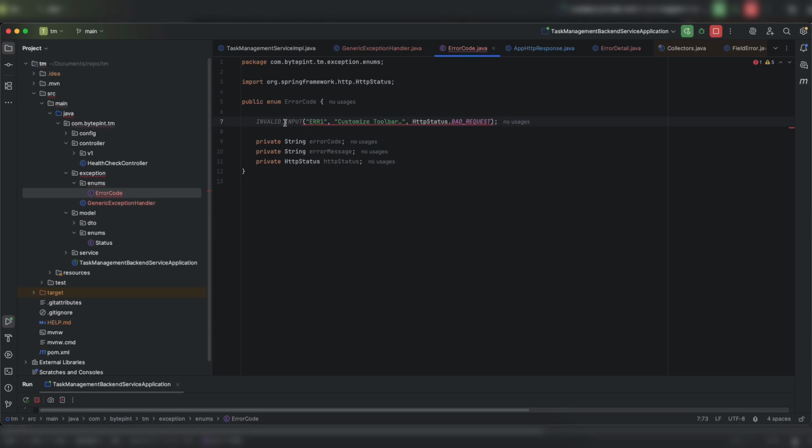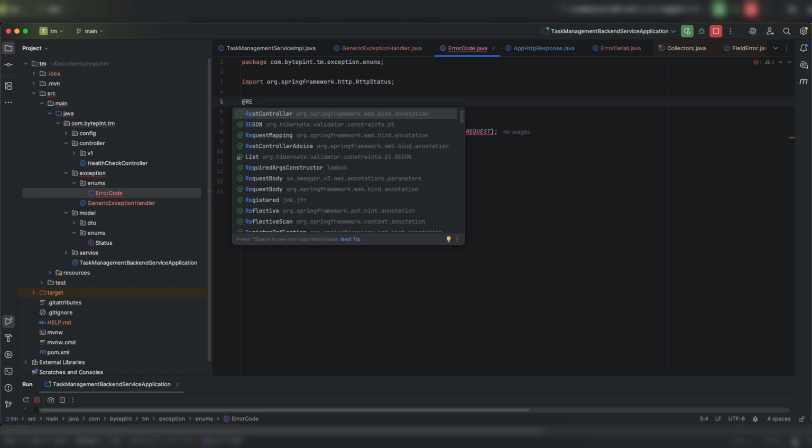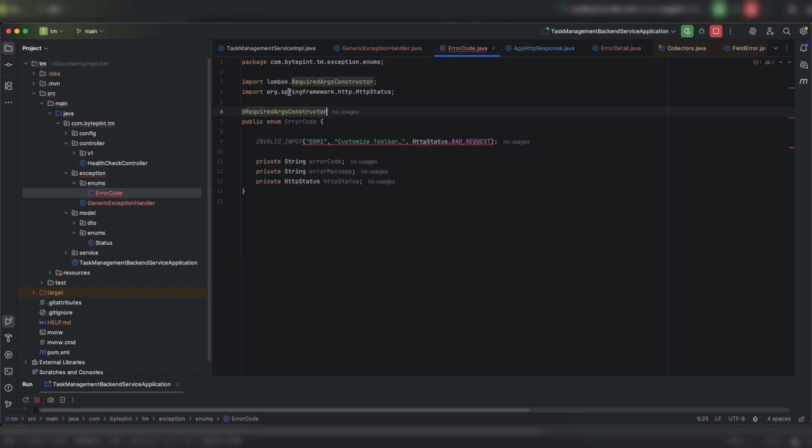Okay. Why is it complaining? Because I don't have a constructor. Creating a constructor is very simple. Just use this @RequiredArgsConstructor of Lombok. Why is it incomplete? Let me check. Invalid input provided. Okay. And let me define it as final.